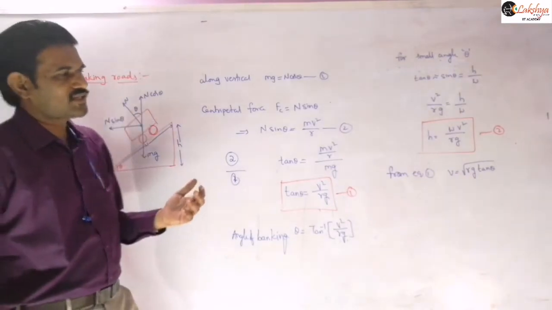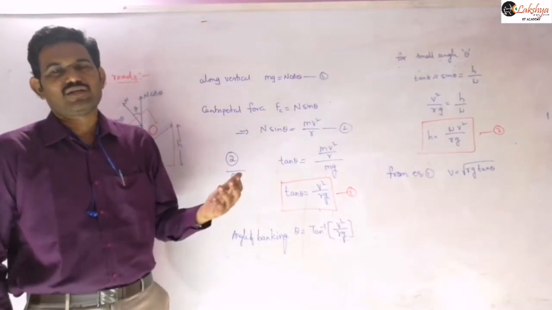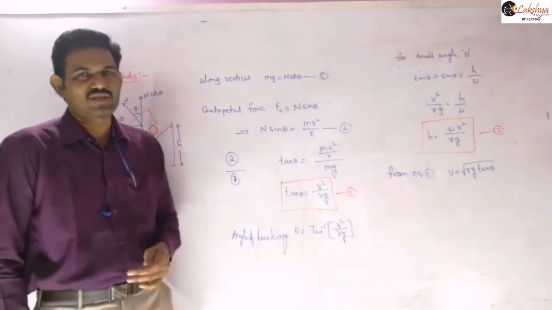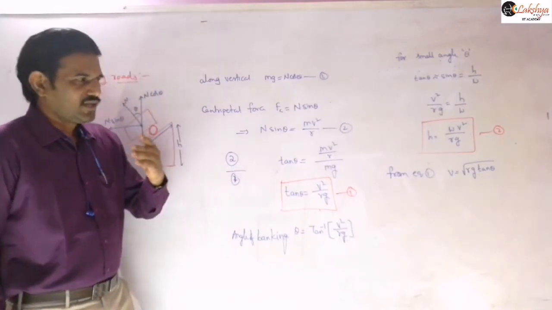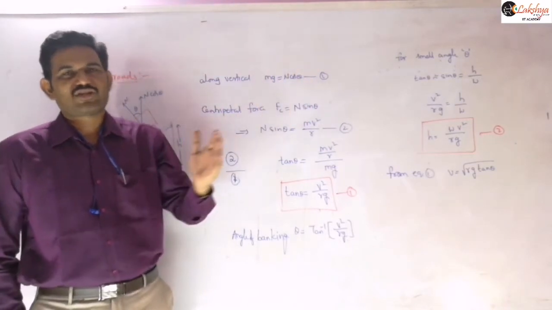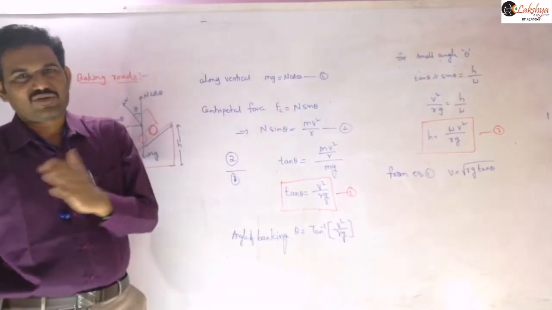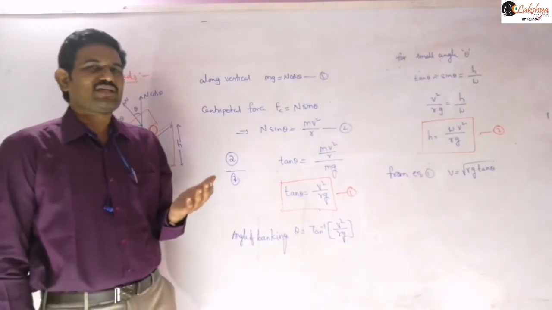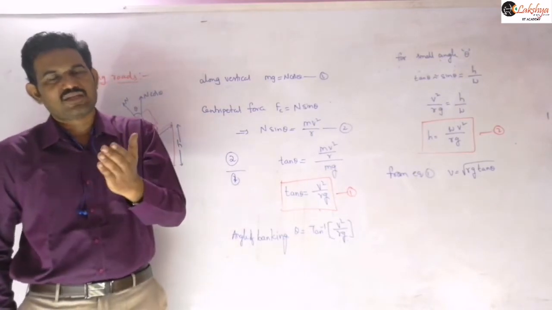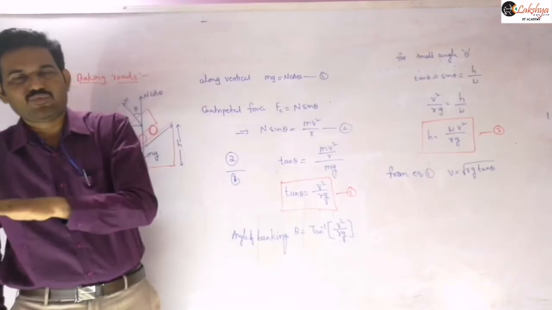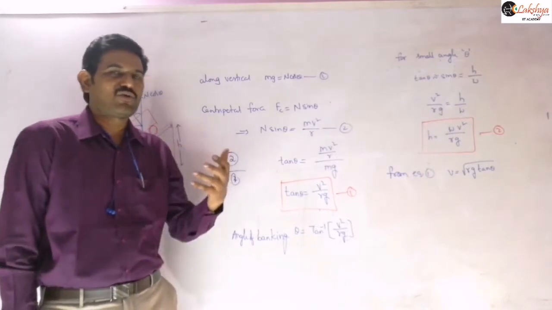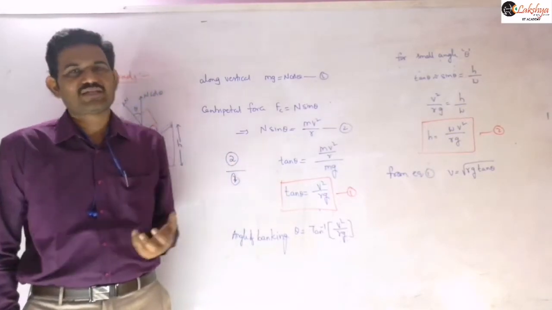Once the velocity crosses this limit, either more than that or less than that, then it has a tendency to slip. For example, if the velocity is more than this, the vehicle has a tendency to slip in outward direction. Then the frictional force acts in the inward direction. Whereas if the vehicle is traveling with a very low velocity, less than the required velocity, then it has a tendency to fall inwards or slip inwards. Then the frictional force will act in outward direction. So depending on the velocity, the friction can adjust its direction, right?